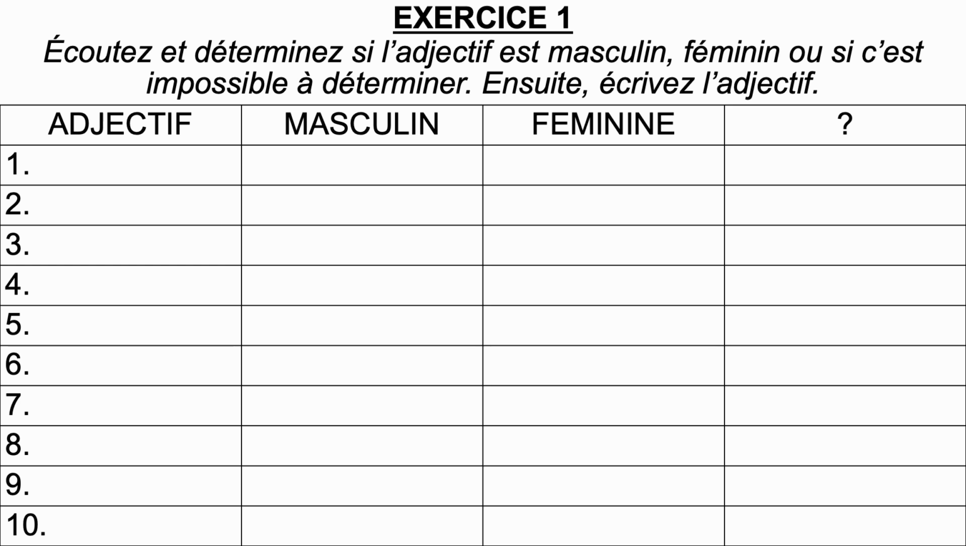Exercice 1. Écoutez et déterminez si l'adjectif est masculin, féminin ou si c'est impossible à déterminer. Ensuite, écrivez l'adjectif. Listen and determine if the adjective is masculine, feminine, or if it's impossible to tell. Then write down the adjective.